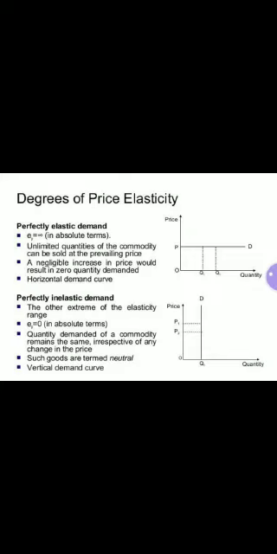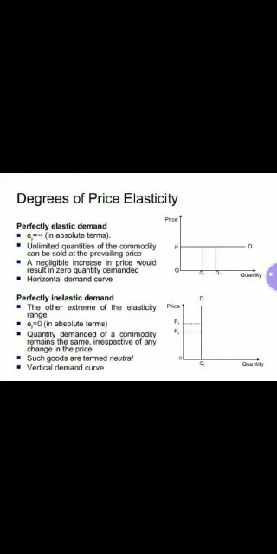Children, you can see this in the slide. There is a demand curve made. On the x-axis, it is quantity demanded. On the y-axis, it is price. Price remains constant here. Still, demand is increasing from OQ to OQ1. So you can see that a demand curve of infinite elasticity is also known as a perfectly or completely elastic demand curve.